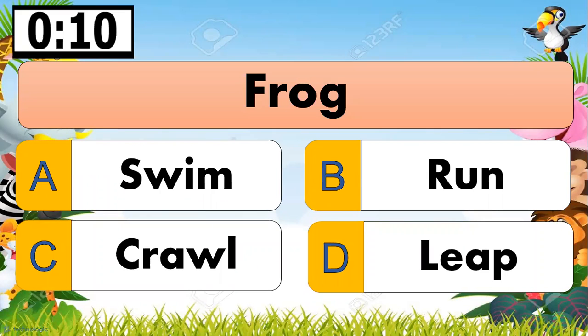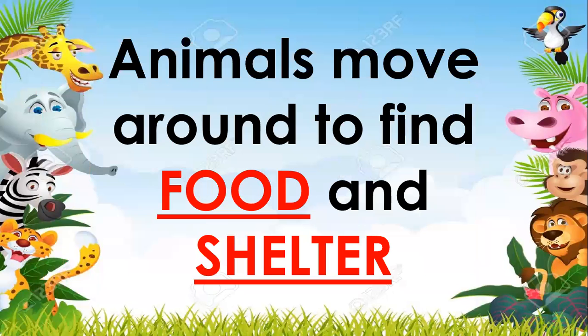Okay, and last one, frog. How does a frog move? A, swim, B, run, C, crawl, or D, leap? Time starts now. The correct answer is letter D. That is leap. Again, animals move around to find food and shelter, and they use their body parts to move.